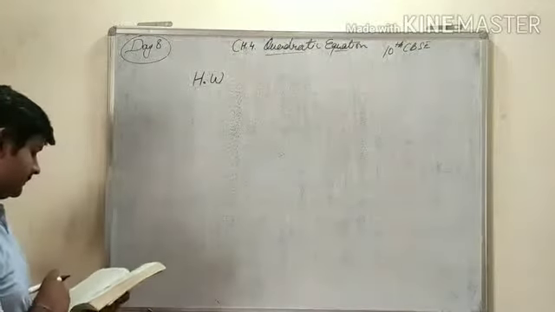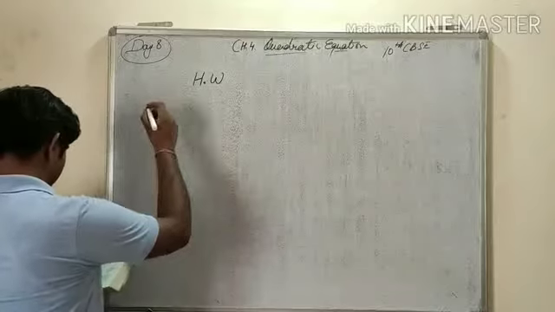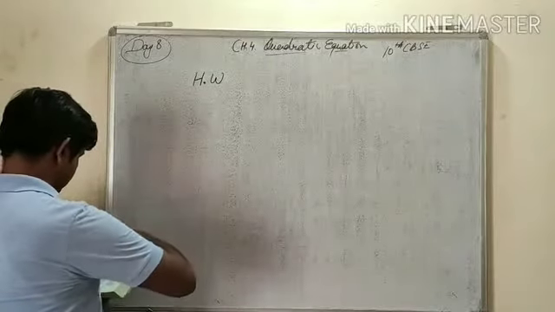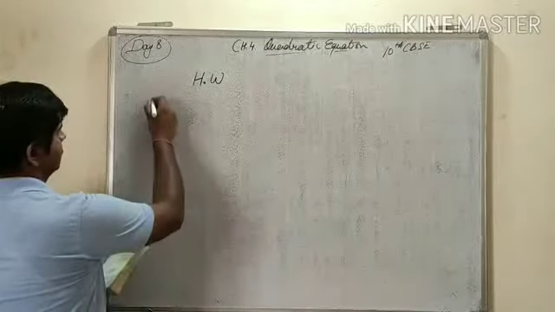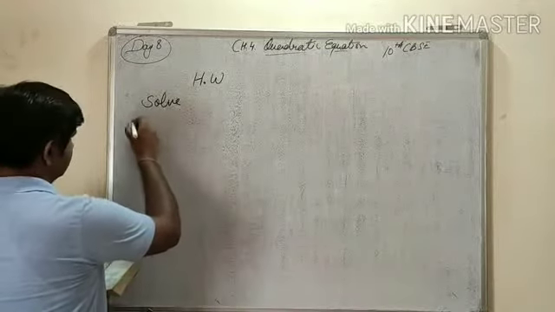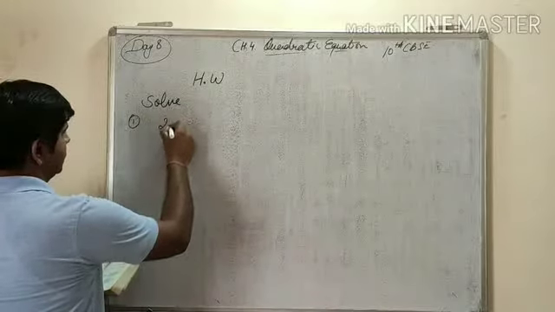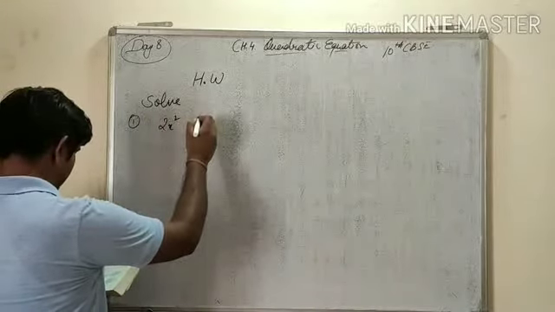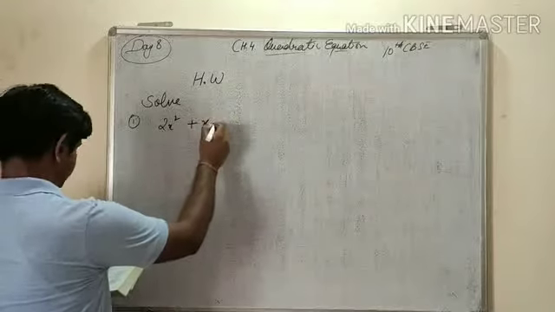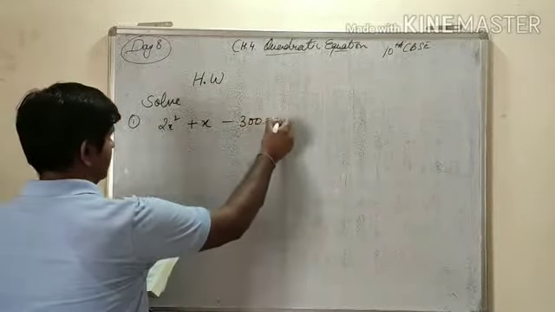Homework is: solve 2x square plus x minus 300 equals to 0.